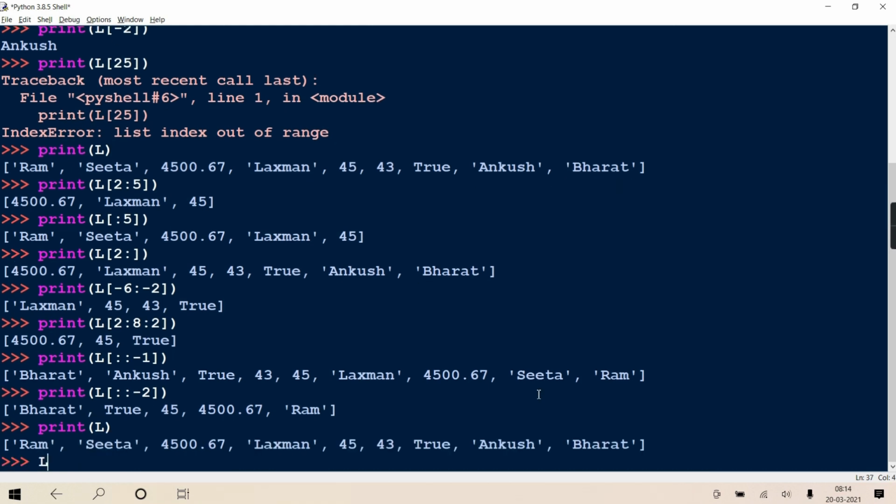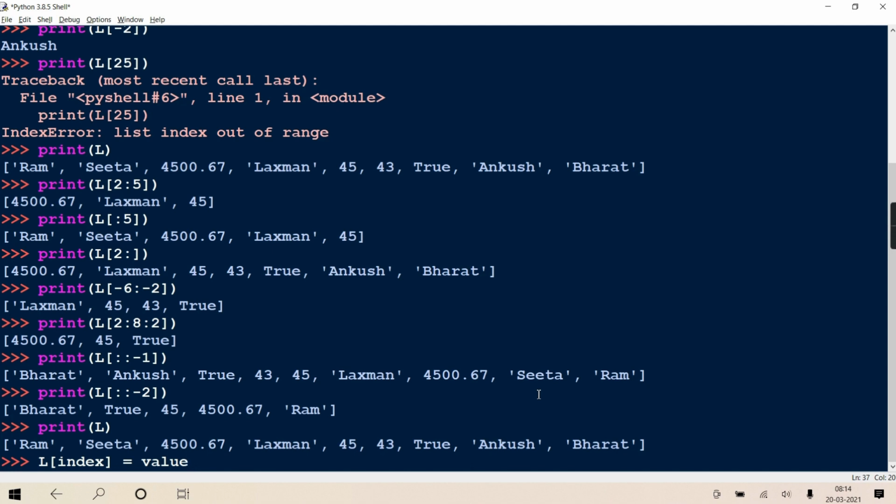It will replace the old value with the new value at that index. Here also index positive and negative is allowed. But if you try to go beyond the limit, here also it will throw an exception. Which exception? Index error.